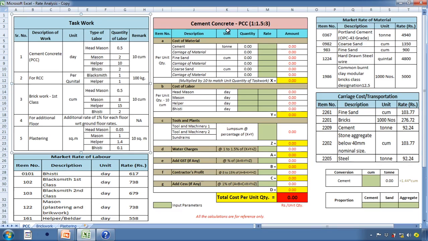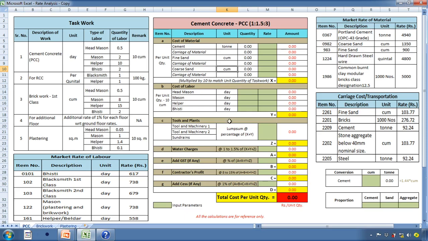Now, in order to prepare the rate analysis for cement concrete of proportion 1 is to 1.5 is to 3, the materials are cement, fine sand and coarse sand, which can also be termed as aggregate. The unit for measuring cement is ton, fine sand is cubic meter and coarse sand or aggregate is cubic meter. Now we need to find the quantity of each of these materials, that is cement, sand and aggregate, and we need to find the quantity for 1 meter cube.